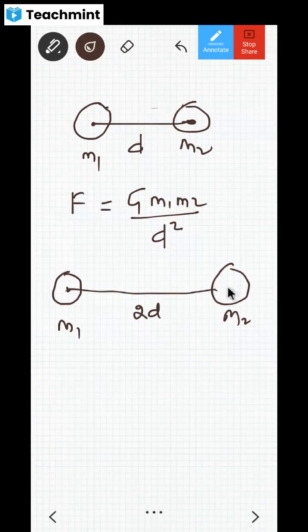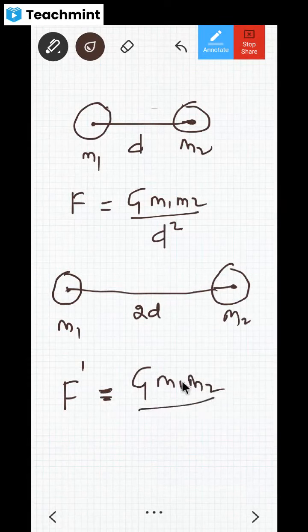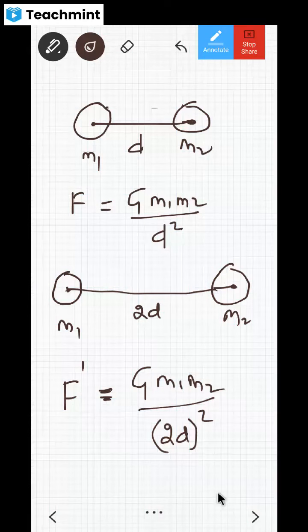The distance has become 2d, which means whatever the new force is, that won't be F. Let me call that F dash. Can I call it F dash? Yes, sir. Because the force will change or not? Force changes, no? Now here G is there, and m1, m2 are as usual, but what is the distance? There it was d, that's why we wrote d square, but here it is 2d. That's why we have to write 2d whole square, no? Yes or no? All right.